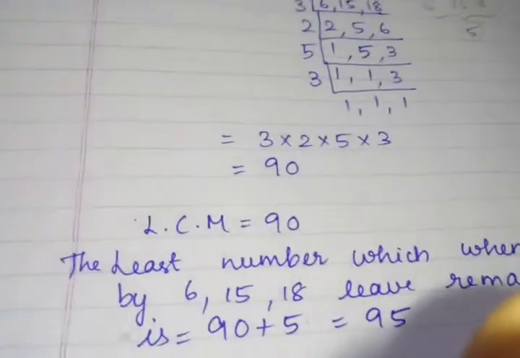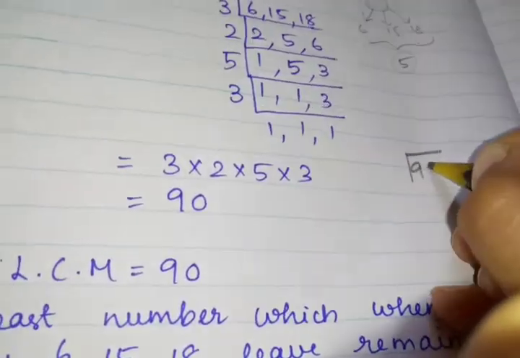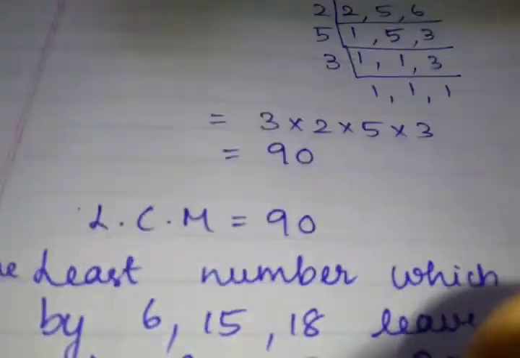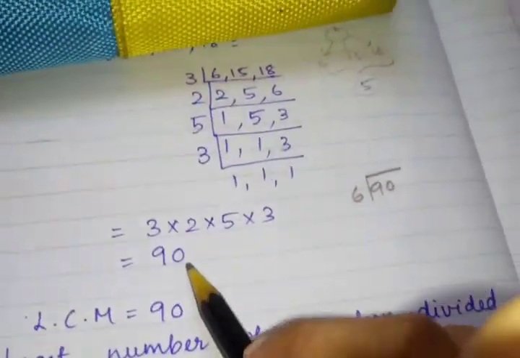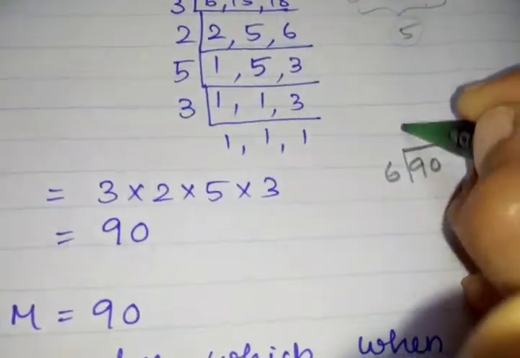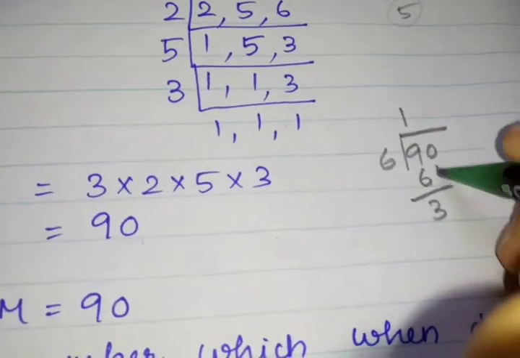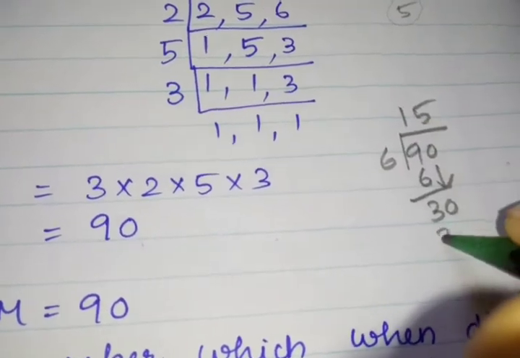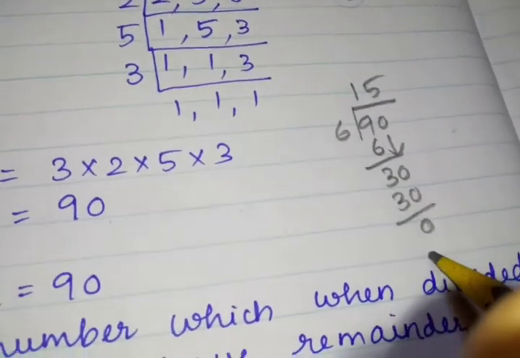Listen, I will divide it and show you. Actually 90 when I divide it by 6, because LCM is 90, right? 6 ones are 6, remainder 3, 0, 6 5s are 30. Whether I am getting any remainder?